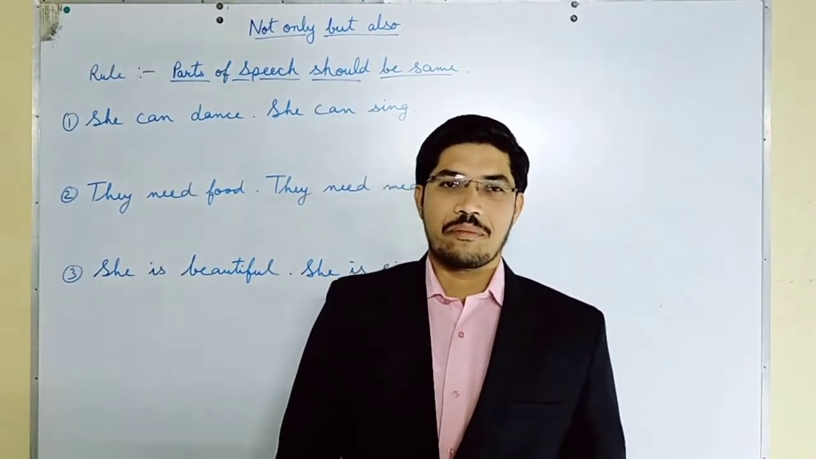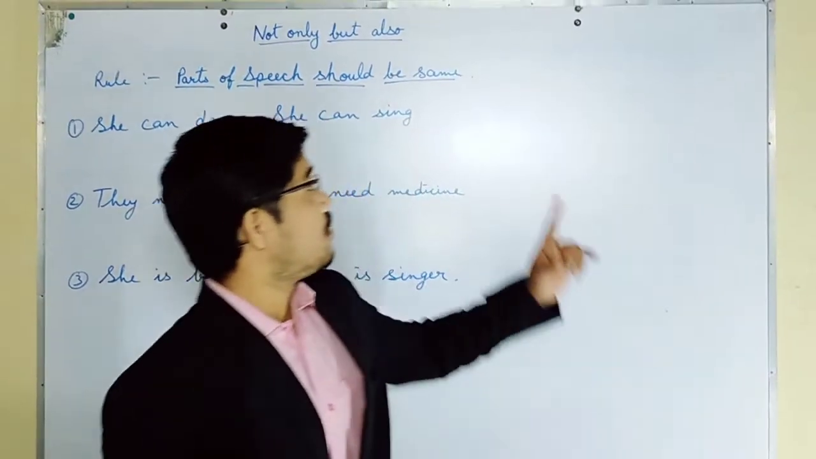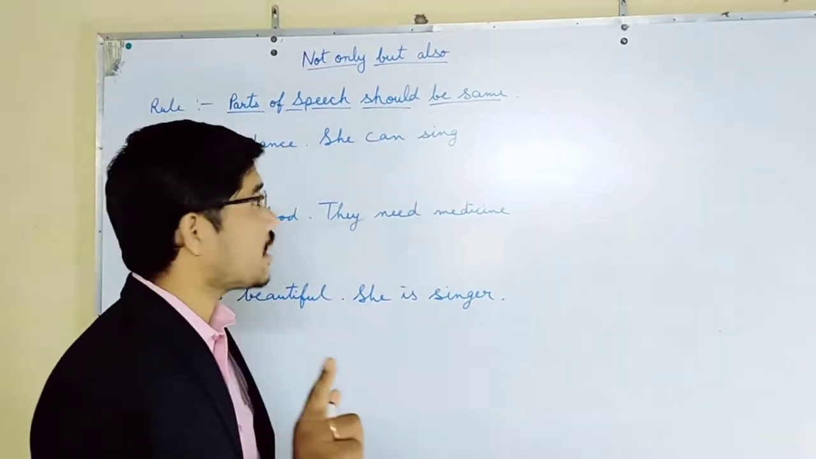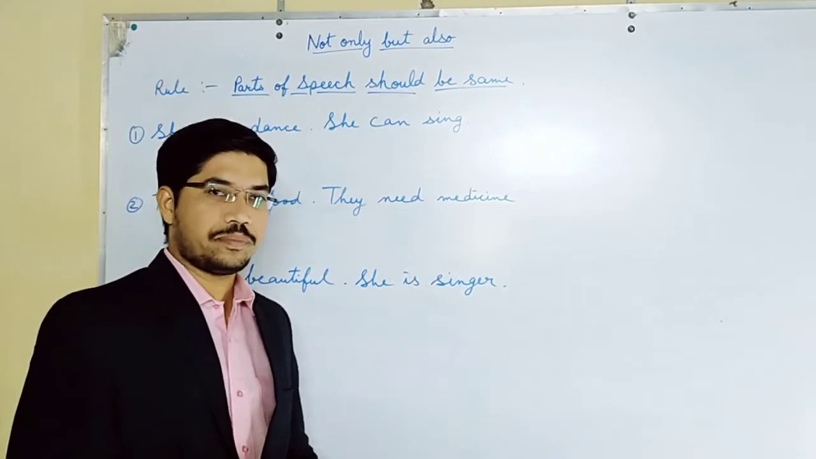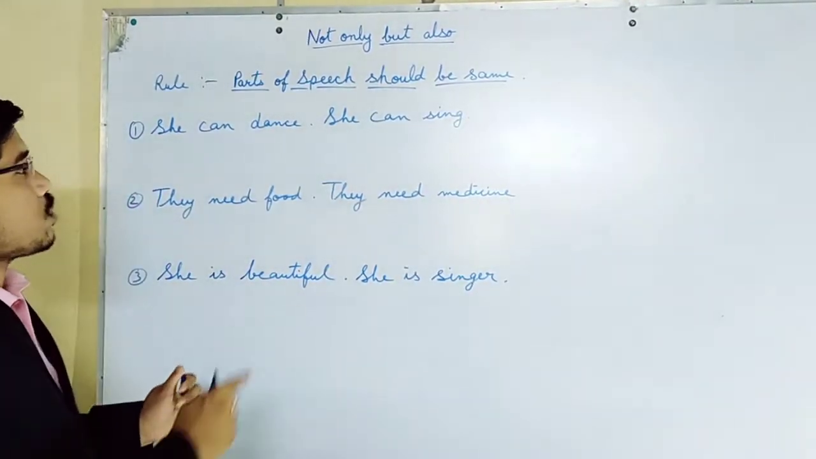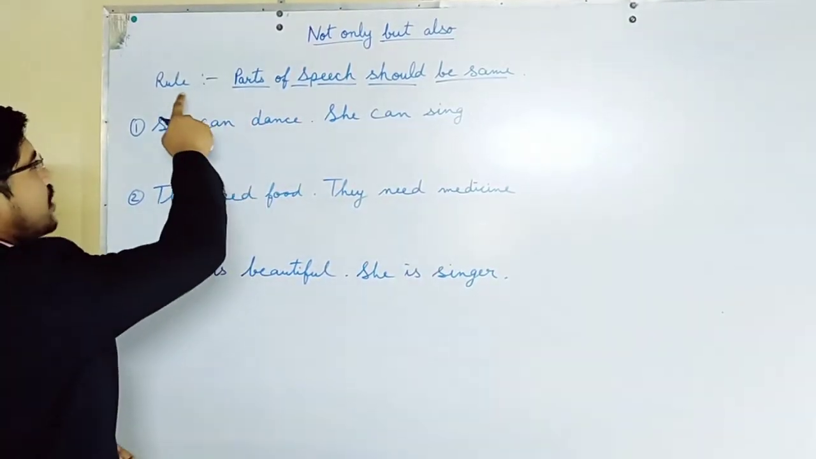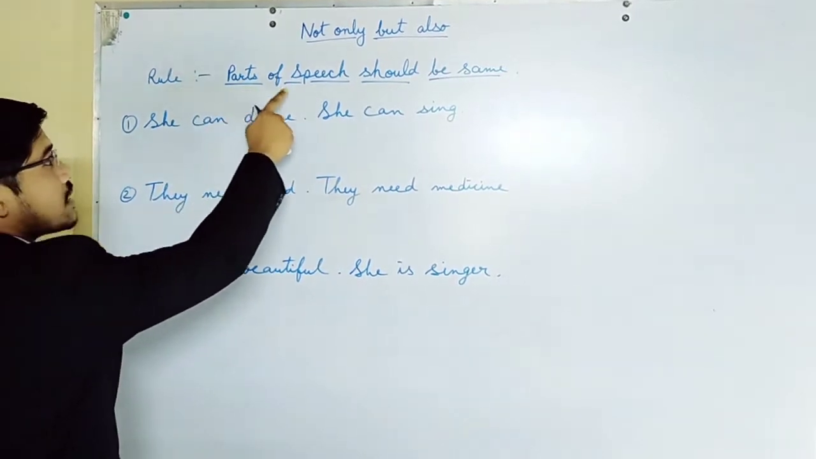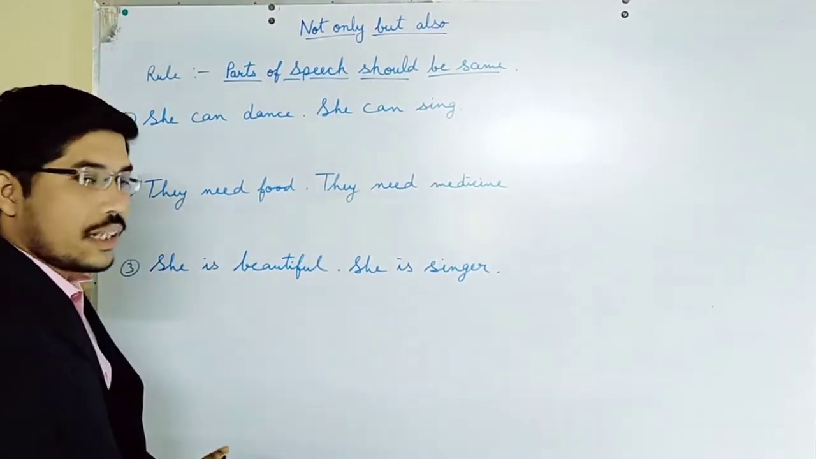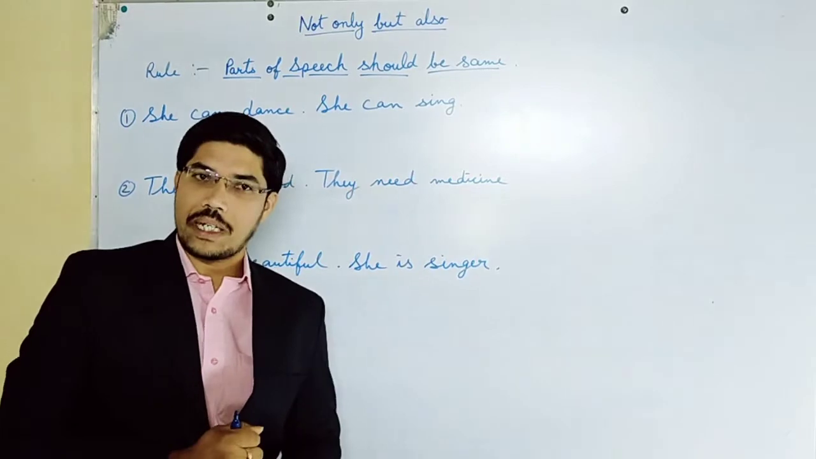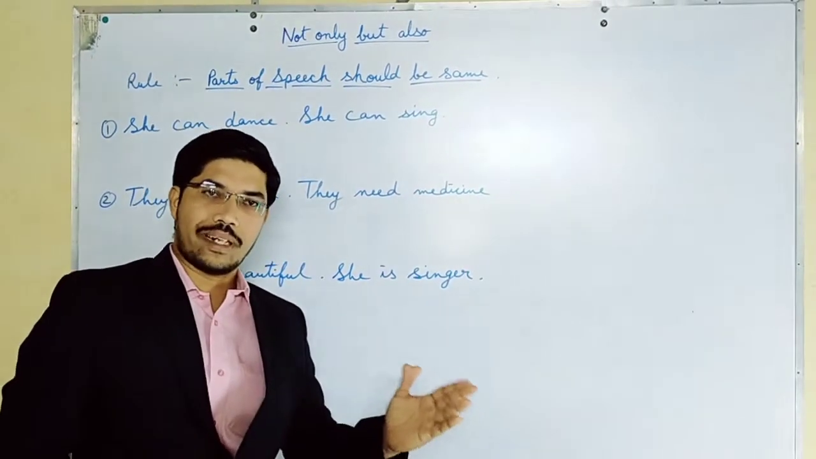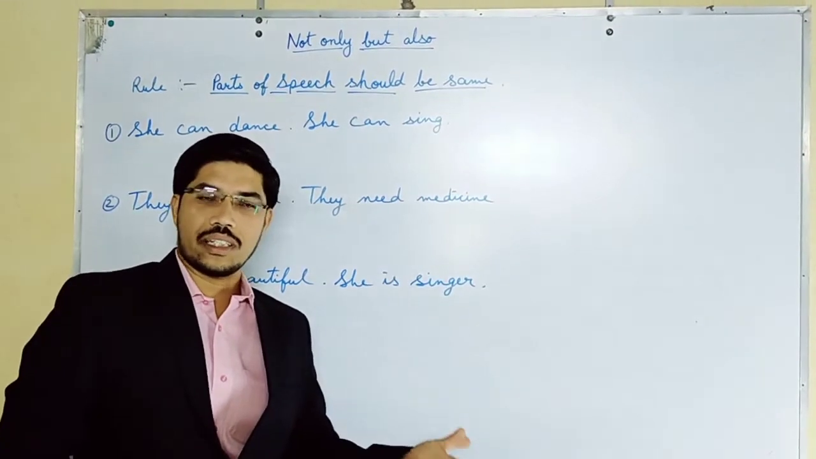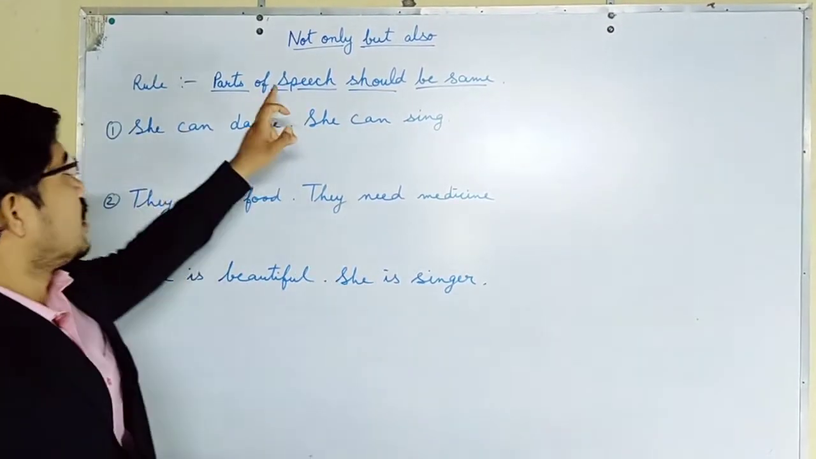Hello friends, today I am here with a new topic, and the topic is not only but also. It is an important topic, so let's see how to solve it. Here I have written a rule: parts of speech should be the same. I think you all know what parts of speech are. There are 8 parts of speech: noun, pronoun, verb, adjective, adverb, preposition, conjunction, interjection.